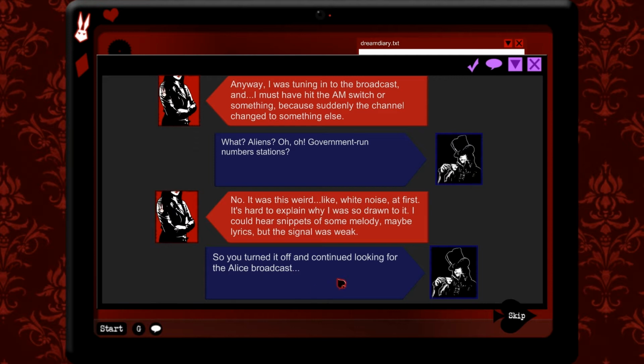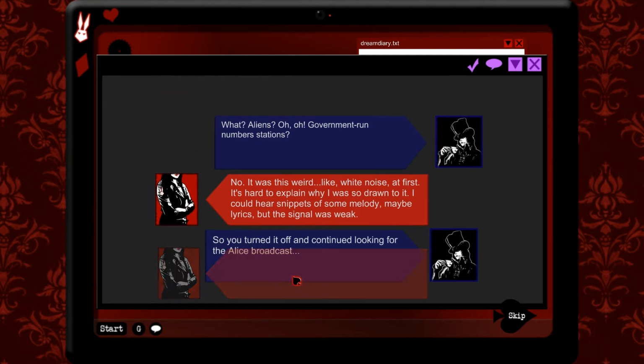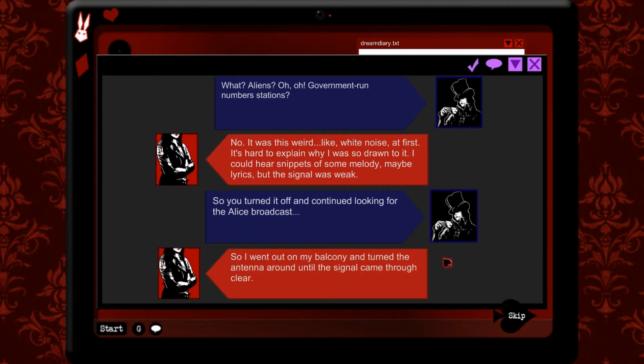So you turned it off and continued looking for the Alice broadcast. So I went out on my balcony and turned the antenna around until the signal came through clear. It now sounded more like music with the odd signal in the background.